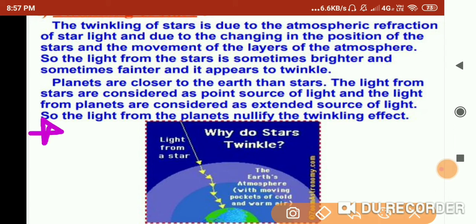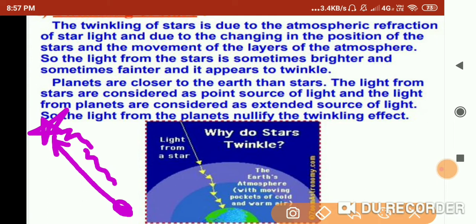Suppose this is the position of the star and we are here, we are the observer. We look straight, so the twinkling of the star is because of multiple refractions. If this is the actual position and this is our line of sight, then when the star is within the line of sight, it is visible and appears bright.